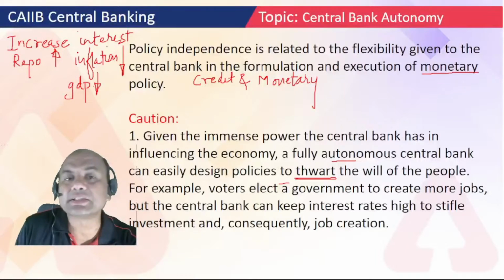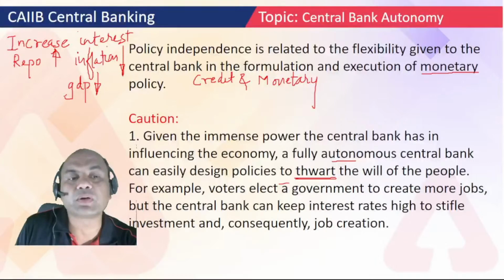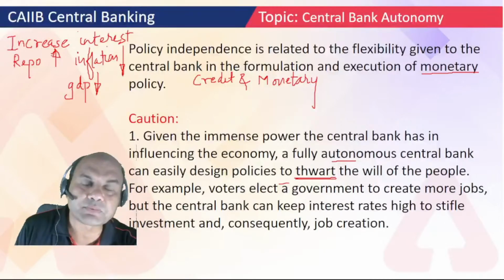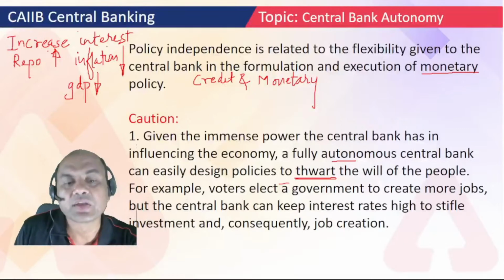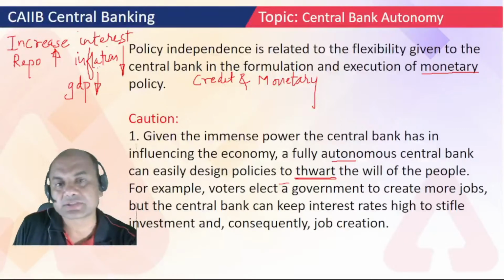So now, why is the government elected by all the people? This is for increasing the GDP so that there are more jobs. But if there are no jobs because of this RBI policy, it is going against the common interest of the public. So that's why in such cases, the government can interfere in the Reserve Bank of India.